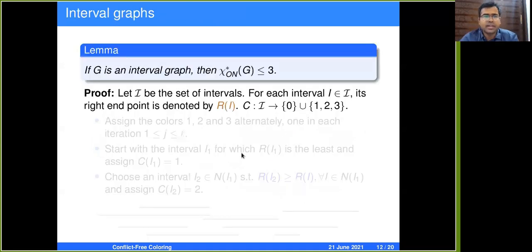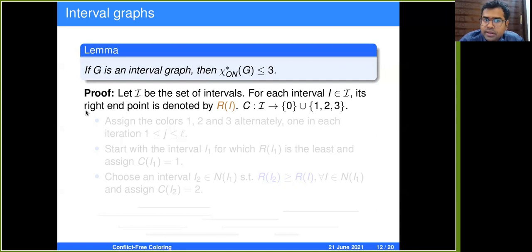Okay, let's get started. If G is an interval graph, then 3 colors are actually sufficient to CFON star color the graph. Let I be the set of intervals. For each interval I, its right endpoint is denoted by R of I. So each interval has 2 endpoints, the left endpoint and the right endpoint.